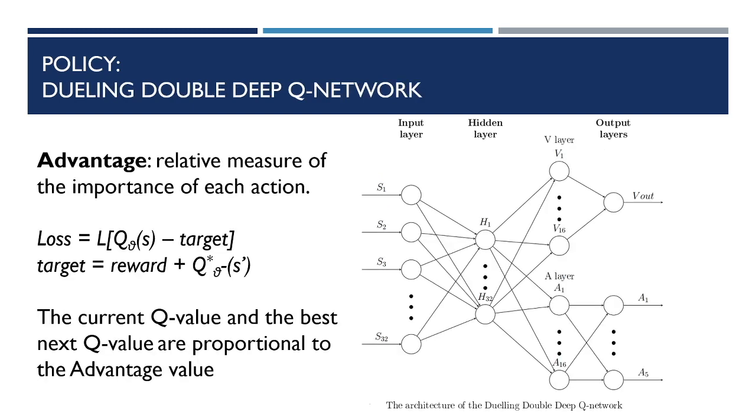There is another network, the dueling double DQN, that has a more complex architecture, but basically in this case the Q value and the target Q value are proportional to an advantage value, that is the relative measure of the importance of each action.